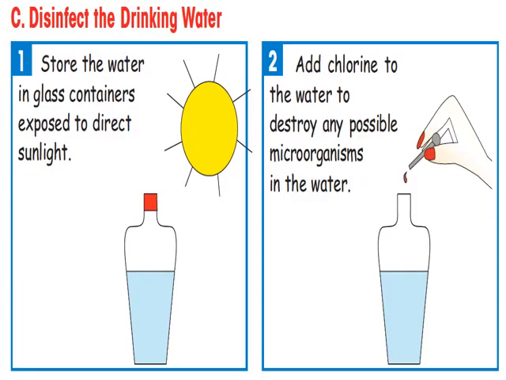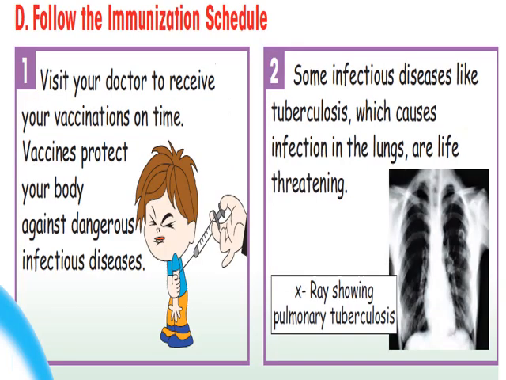The slide is saying how to disinfect drinking water. Store the water in glass containers exposed to direct sunlight. Add chlorine to the water to destroy any possible microorganisms in the water. Follow the immunization schedule. You have to visit your doctor to receive your vaccination on time.